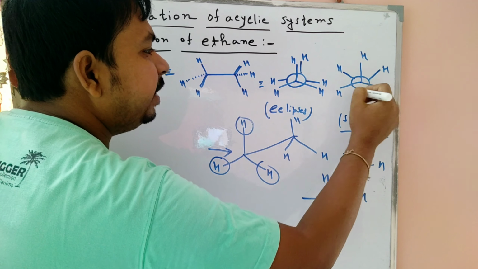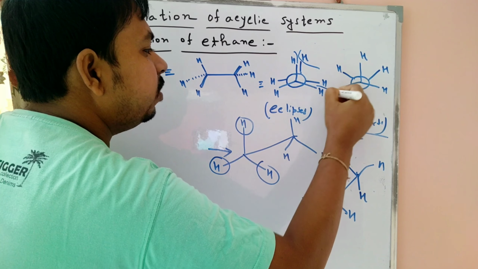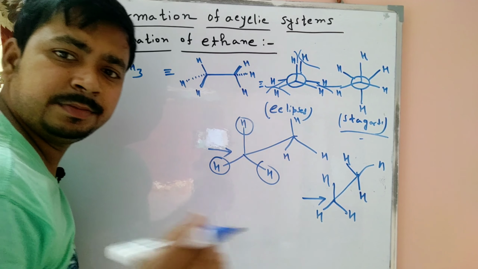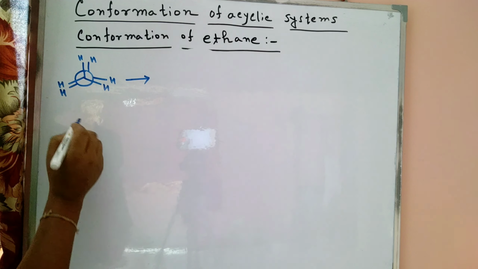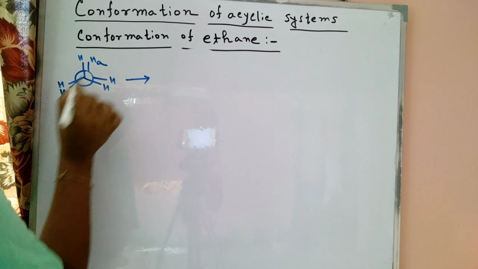Here there is no repulsion, but in the eclipsed case, two hydrogens are present nearby, so steric repulsion is present and the energy is high. We draw here the main Newman projection eclipsed form. Now we label this hydrogen HA.